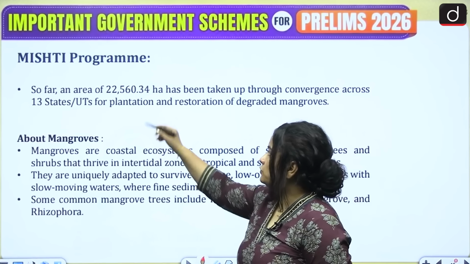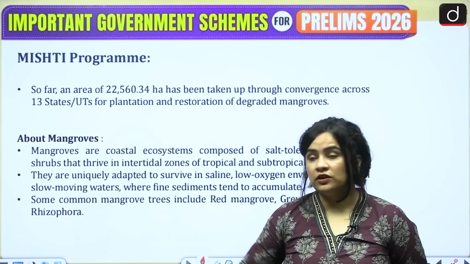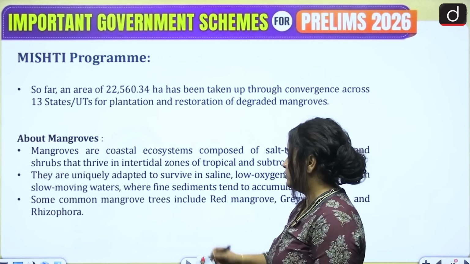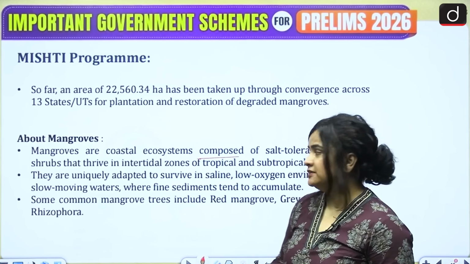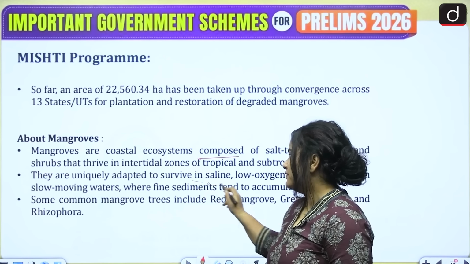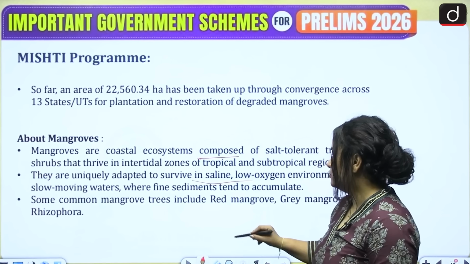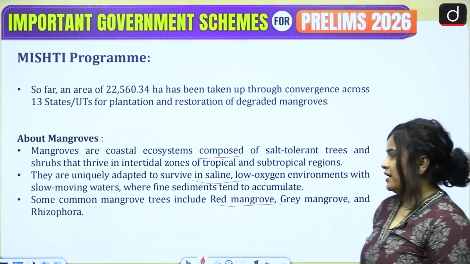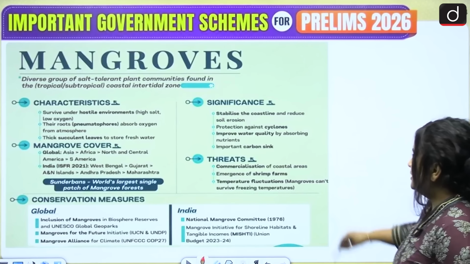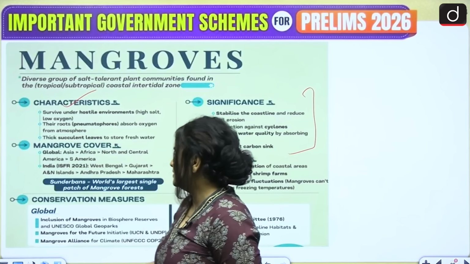So far, an area of 22,560 hectares has been taken up through convergence across 13 states and union territories. So this is what about mangroves has been given over here. Coastal ecosystems, and they thrive in intertidal zones of tropical and subtropical regions. They can survive in saline, low oxygen environments. And important mangrove trees include red mangrove, grey mangrove, as well as Rhizophora. Now here, significance of mangroves is given. Characteristics of mangroves is given.